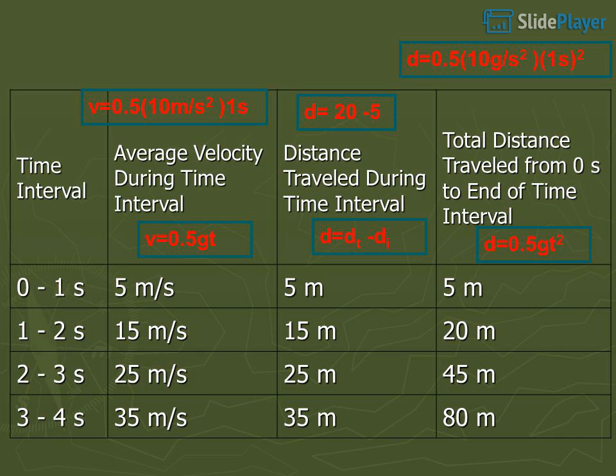Time interval. Average velocity during time interval. Distance traveled during time interval.